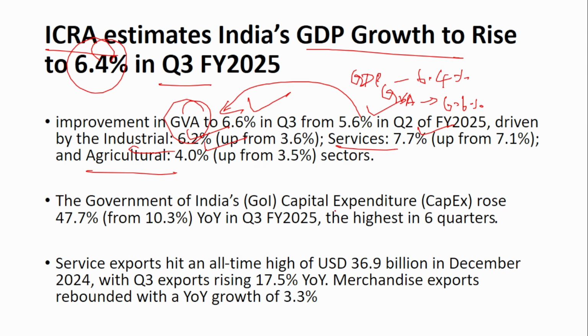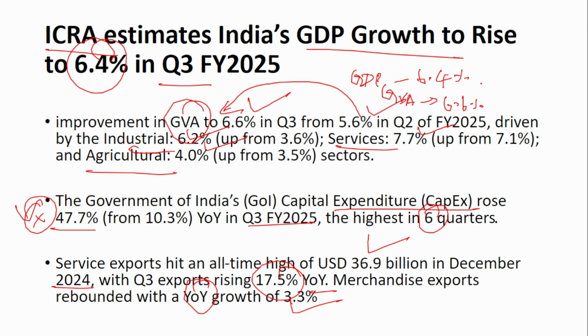The Government of India's capital expenditure rose 47.7% year on year in Q3, the highest in six quarters. So it is very good news, that is, they have invested a lot in capital. Also, service exports hit an all-time high of 36.9 billion in December 2024, with Q3 exports rising 17.5% year on year. Merchandise exports also grew 3.3% year on year. It is not as high as services, but still on a positive note.